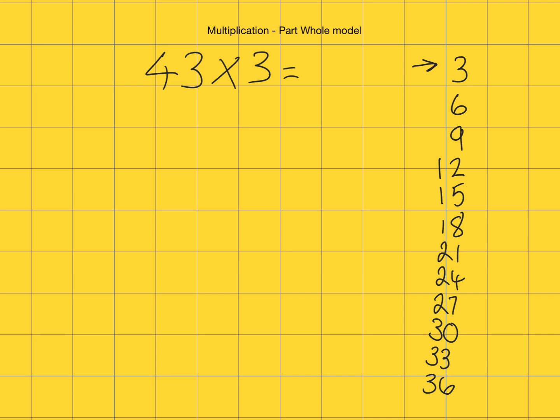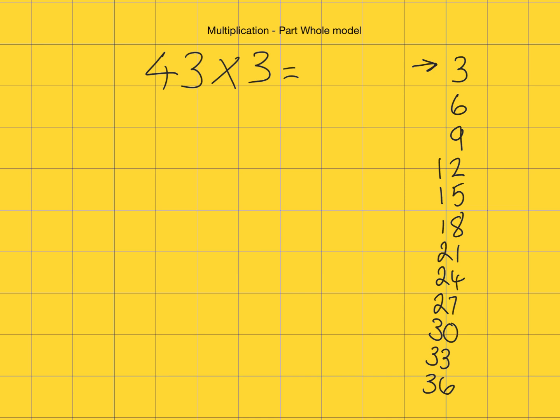Now if you're really good at your 3 times tables, you won't need to write them out, but I'm showing you that you can, because if you're not so secure with your 3 times table, it doesn't mean you can't do this multiplication. All you have to do is write them out so you've got them handy in front of you.